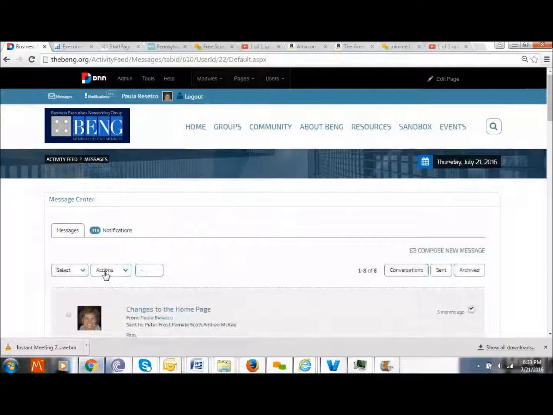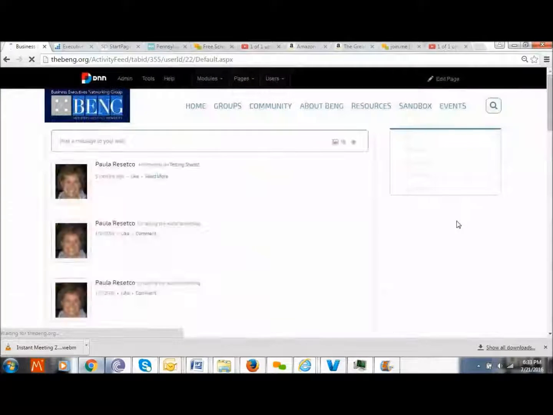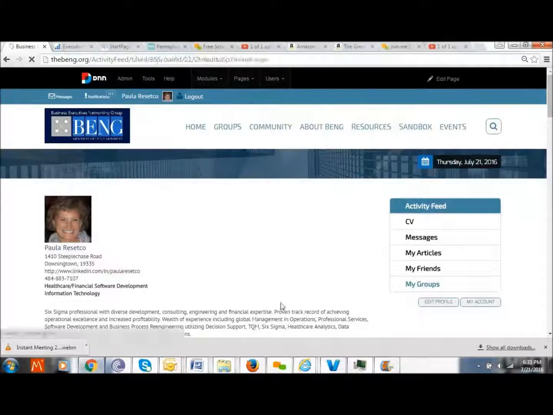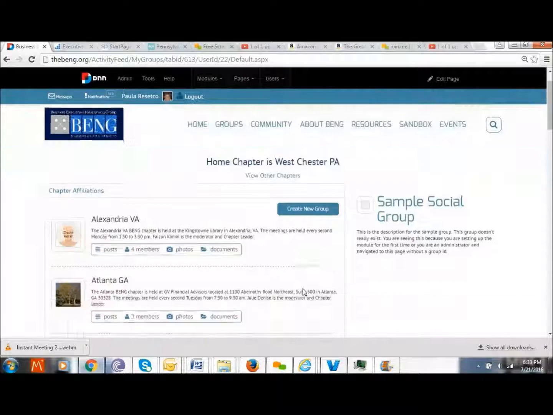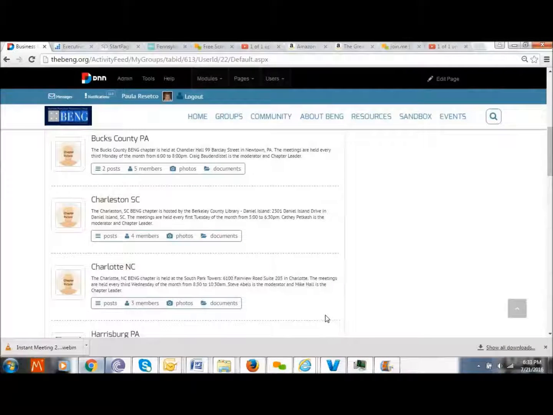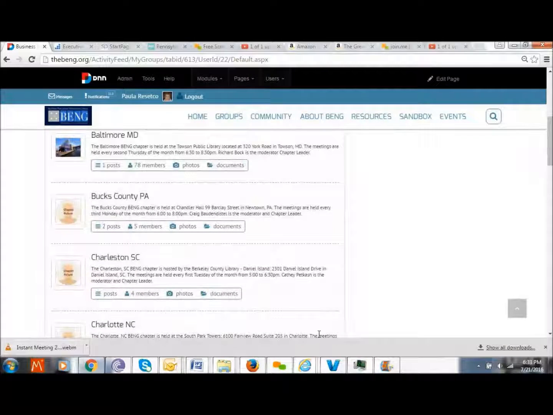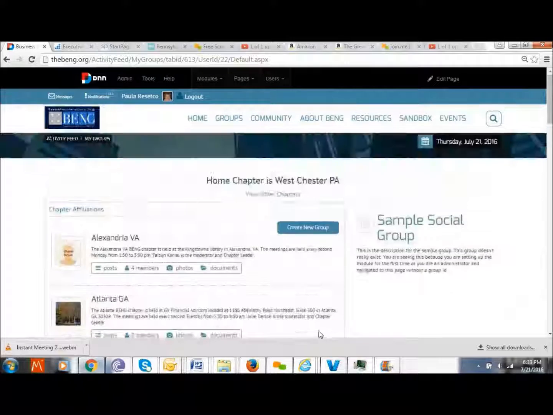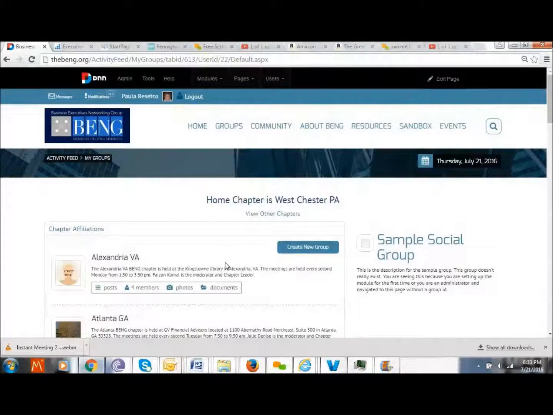I can find out what groups I'm in by hitting my groups. Like I said, I created many of these groups, so I am a member of a number of them. But if you're interested in all of them, feel free to join all the chapters, and you will get information, the communications between those chapter leaders or the chapter members and yourself.